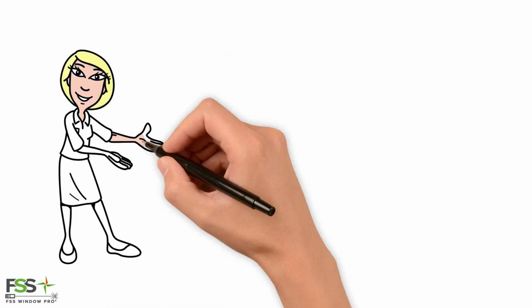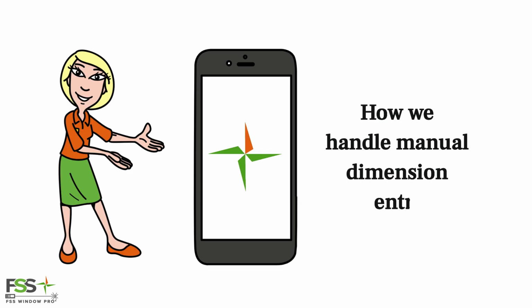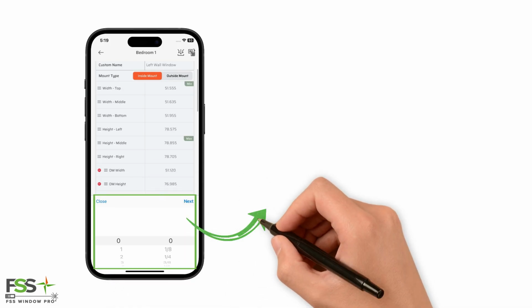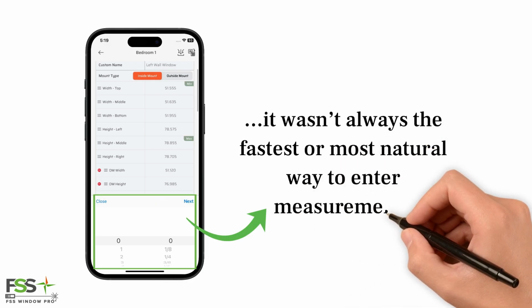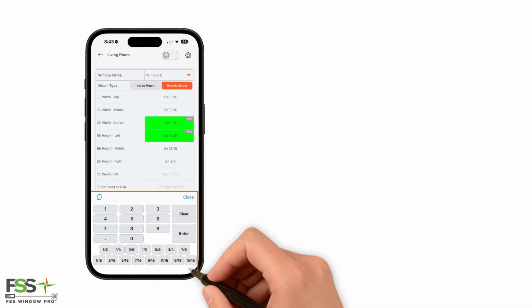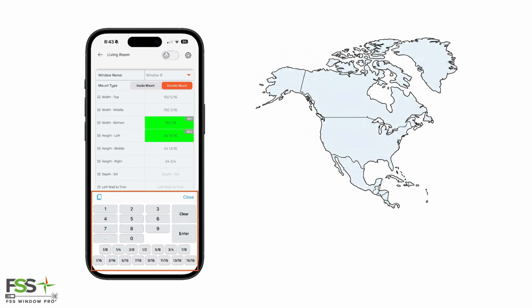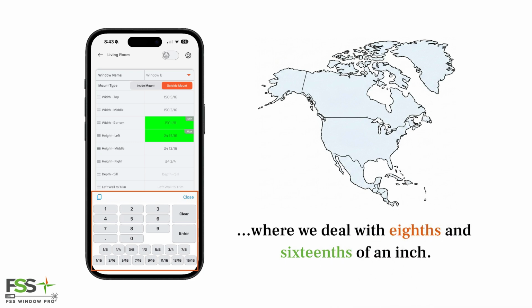Now, let me introduce a recent addition to the app that really improves how we handle manual dimension entry. In the past, we used a scroll wheel for input. It worked, but it wasn't always the fastest or most natural way to enter measurements. So we built a custom keyboard specifically designed for how window treatment professionals actually work, especially here in the North American market, where we deal with 1/8 and 1/16 of an inch.